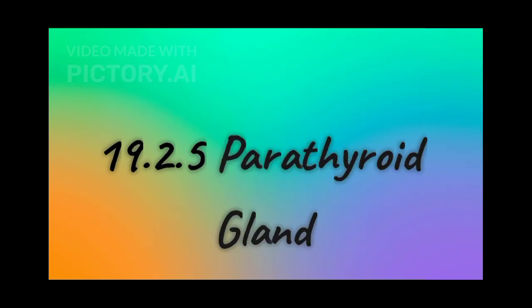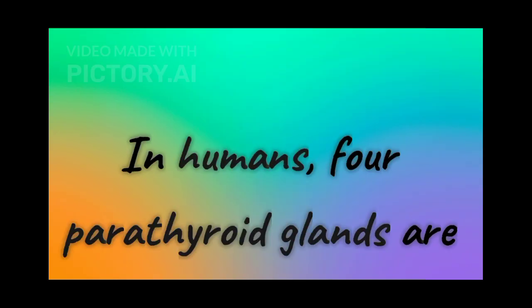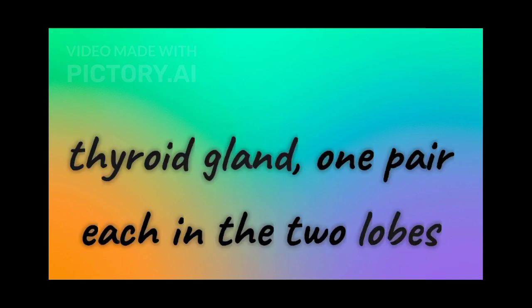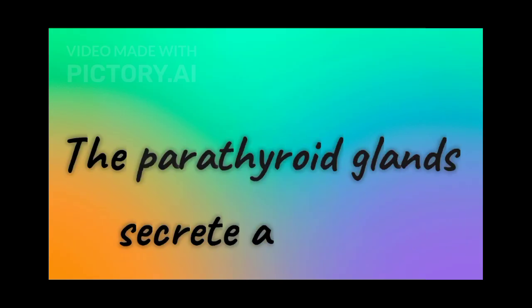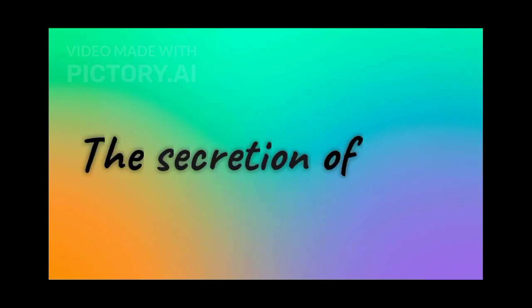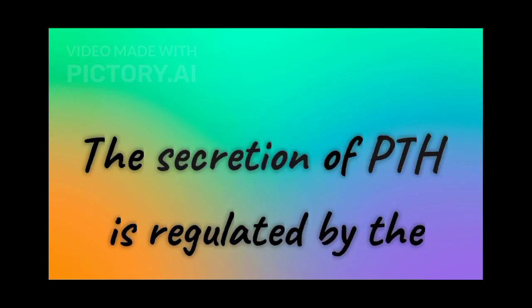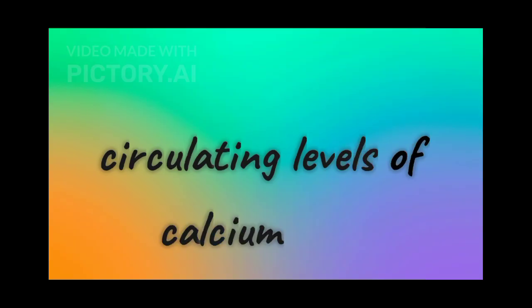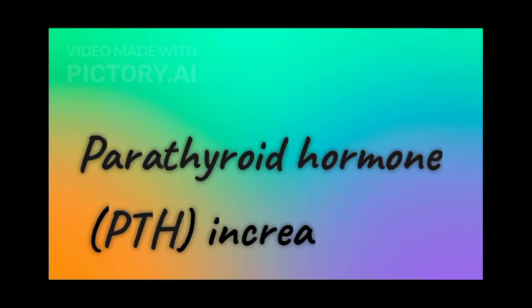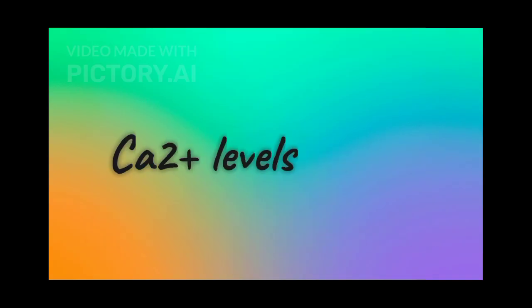19.2.5 Parathyroid gland. In humans, 4 parathyroid glands are present on the backside of the thyroid gland, 1 pair each in the 2 lobes of the thyroid gland, figure 19.3b. The parathyroid glands secrete a peptide hormone called parathyroid hormone, PTH. The secretion of PTH is regulated by the circulating levels of calcium ions. Parathyroid hormone, PTH, increases the Ca2+ levels in the blood.